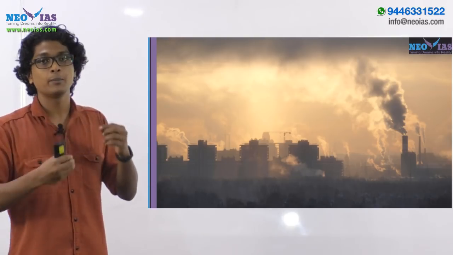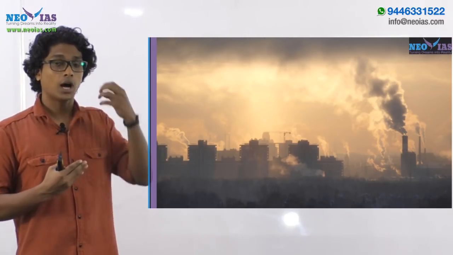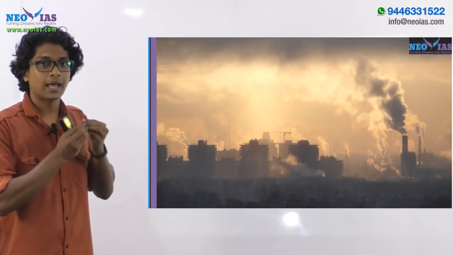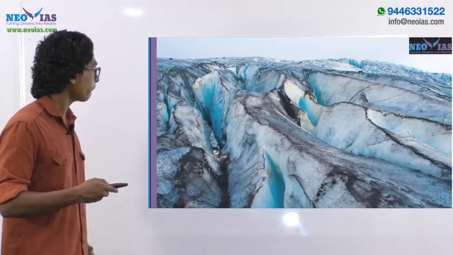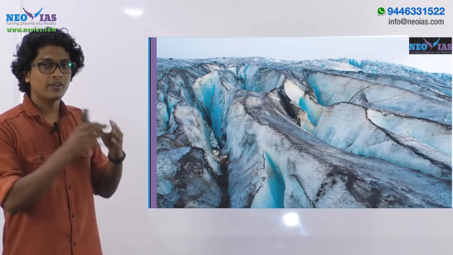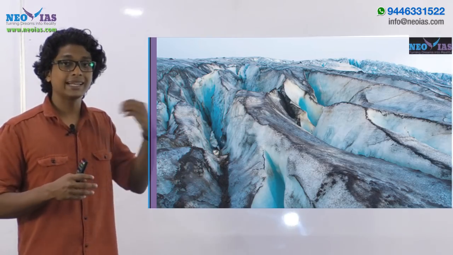Mainly there are two types of PM particles based on their size. One is PM 2.5, which denotes that it's very small in size, and the next one is PM 10. PM 2.5 is very small when compared with PM 10. Now the black carbon comes under PM 2.5, which is more deadly and more hazardous. Since black carbon is a PM particle, it can result in the formation of smoke, especially in the metropolitan cities.